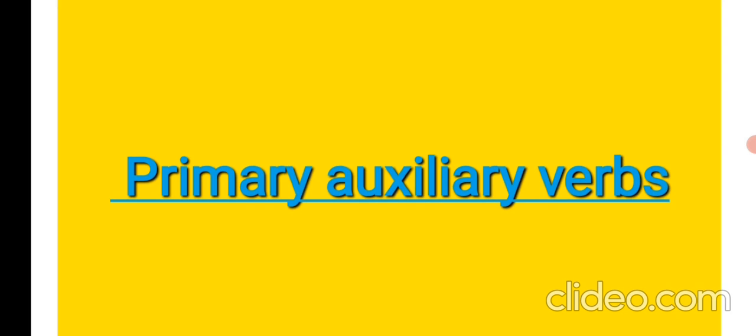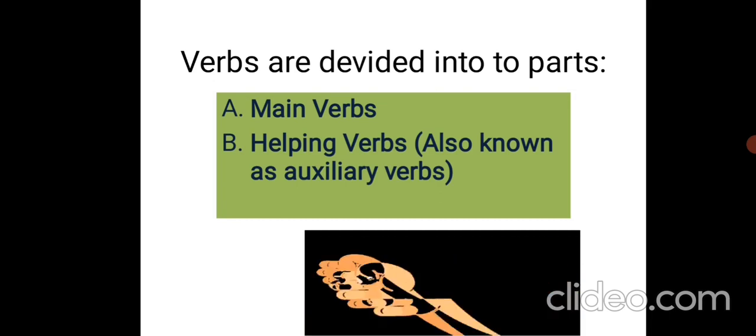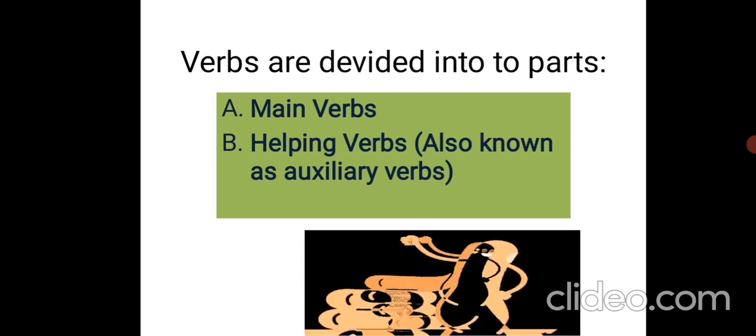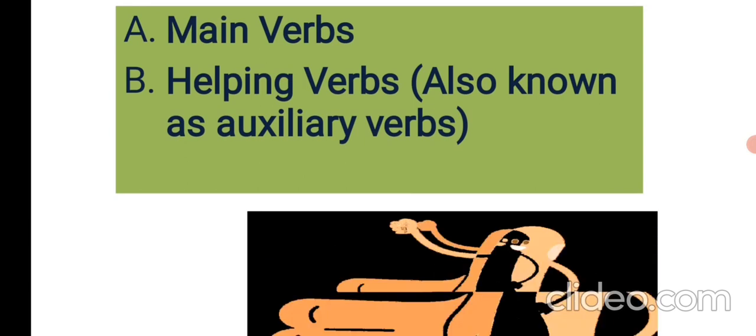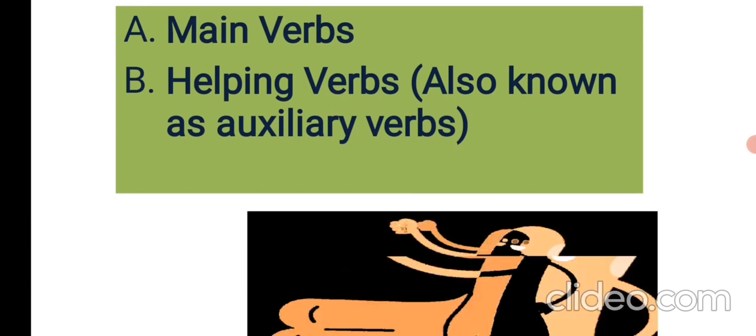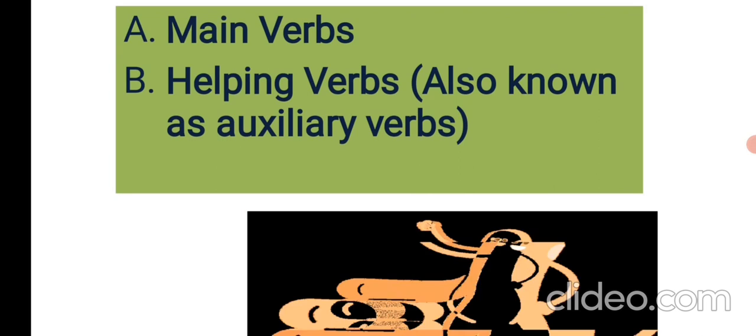So let's begin. As you already know, verbs are divided into two parts, main verbs and helping verbs, which is also called auxiliary verb. Now, auxiliary verbs are also divided into two kinds, primary auxiliary verbs and modal verbs. In the previous video, we learned about modal verbs, and in this video, we are going to learn about primary auxiliary verbs.